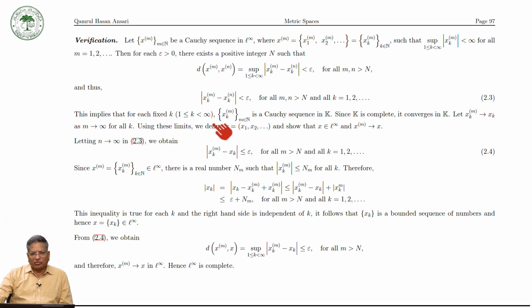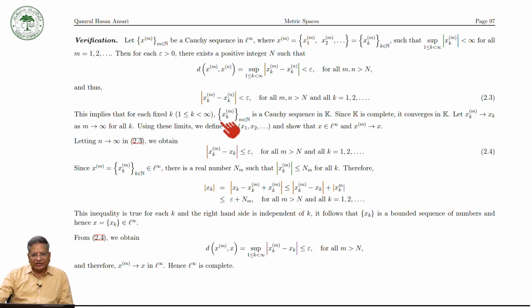So this will converge to some point. Let us take x_k^(m) converges to x_k as m tends to infinity for all k. Using this limit, if k is 1, we will get x1. Here k is equal to 2, we will get x2. For k equal to 3, we will get x3. So then from there we can form x is equal to (x1, x2, x3, ...).